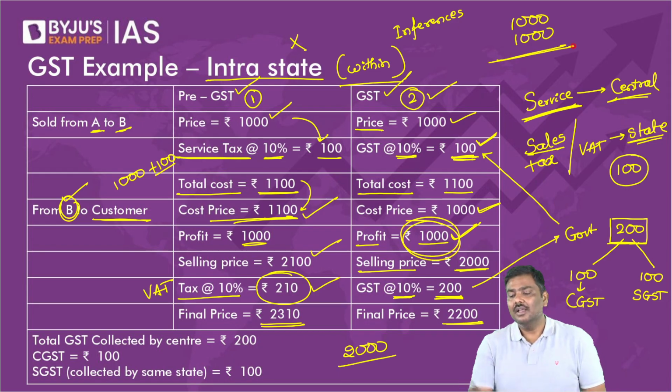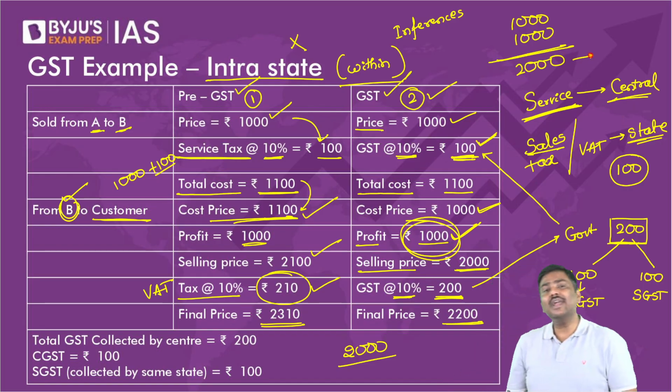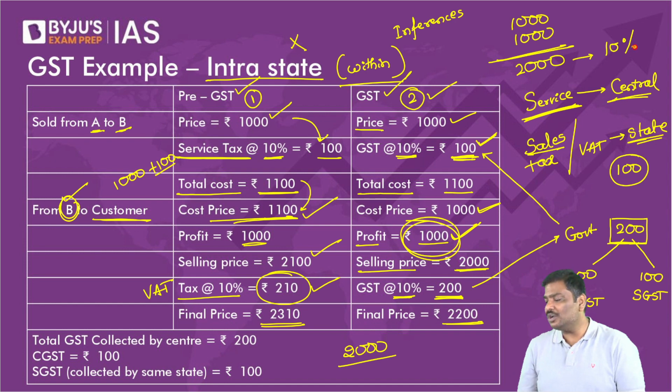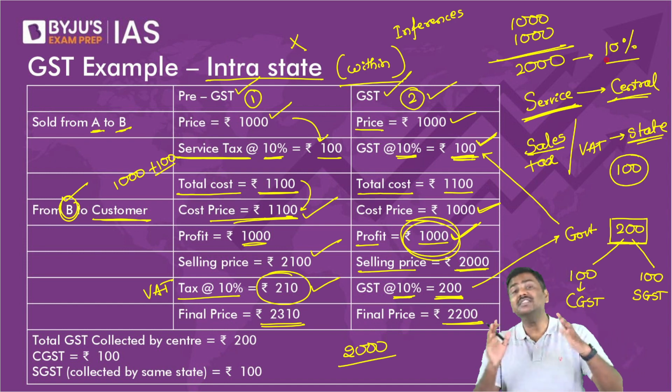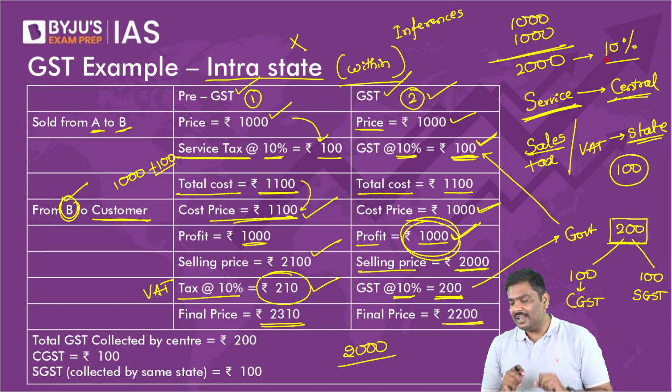2000 rupee. What is the tax rate? 10%. Now please have a look at how much is the GST collected totally. That is after ITC. After ITC, please look at how much is the GST collected. GST collected is 200.